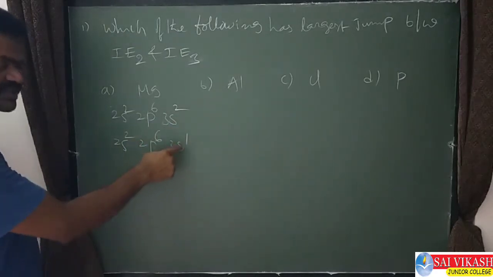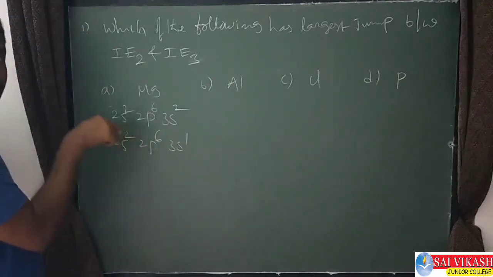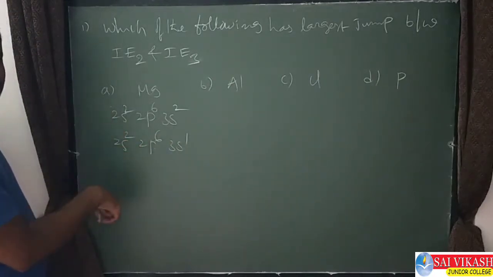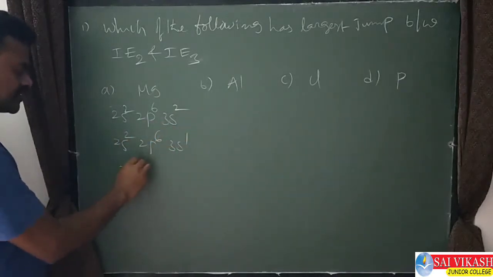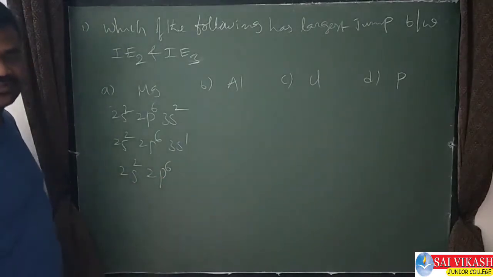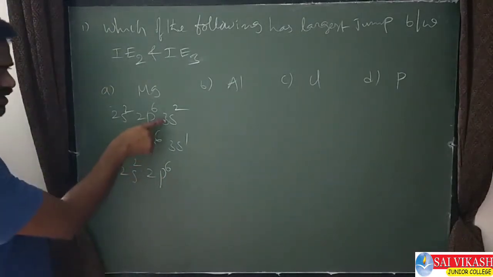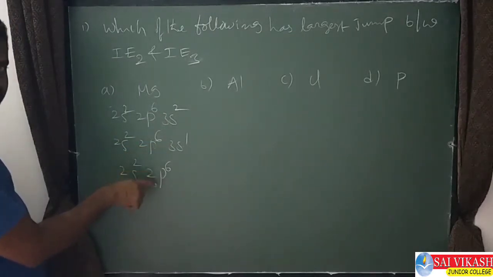Why? Because if 3s1 loses its electron also, it becomes the stable neon gas configuration. See, the second electron is also easily removed, and after removing it we get 2s2, 2p6. First electron removed is IE1, second electron removed is IE2.